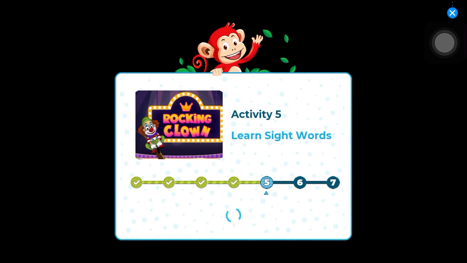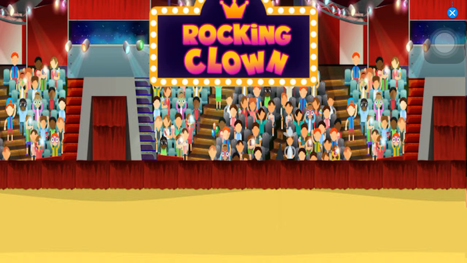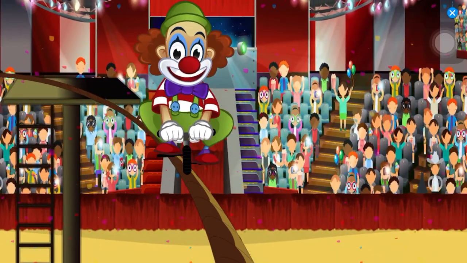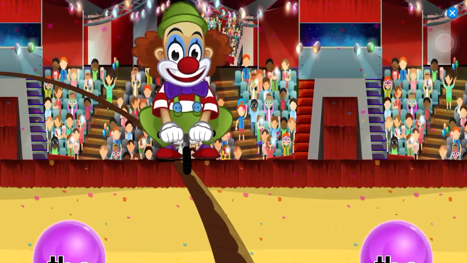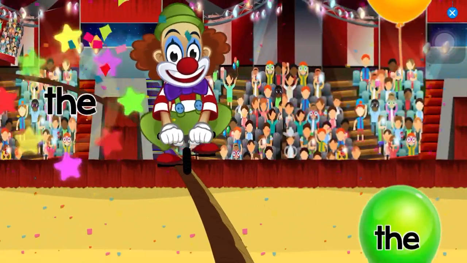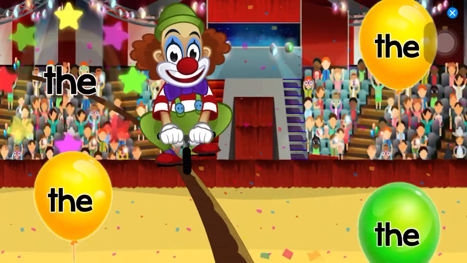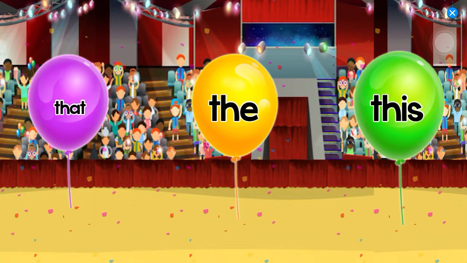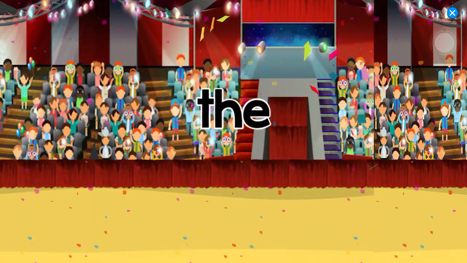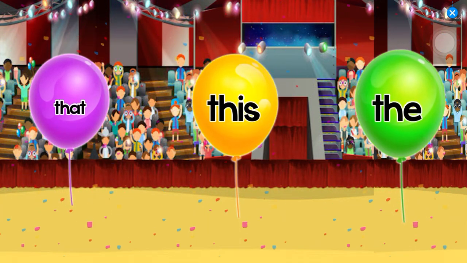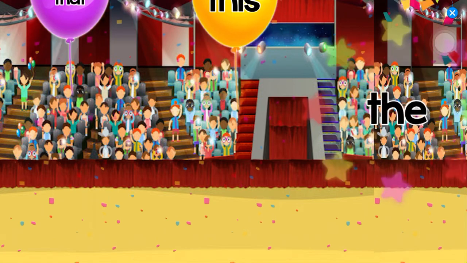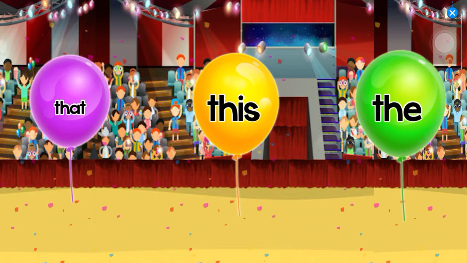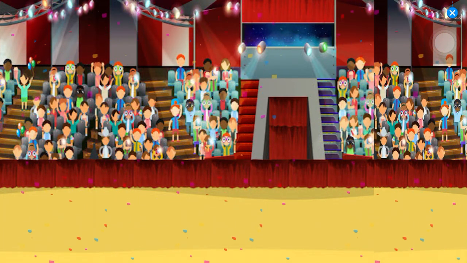Activity 5. Learn sight words. Rocking clown. Tap on the balloons to keep the clown balanced. The. Which one is the? Which one is the? Which one is the? Good job!